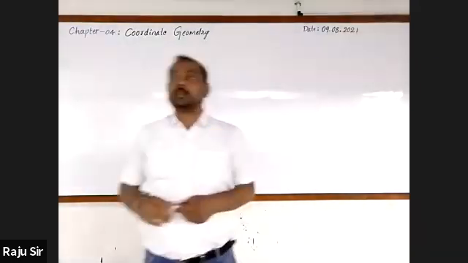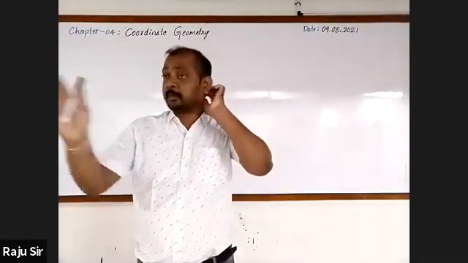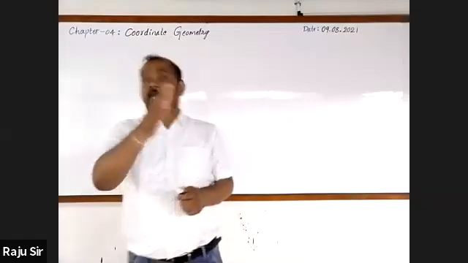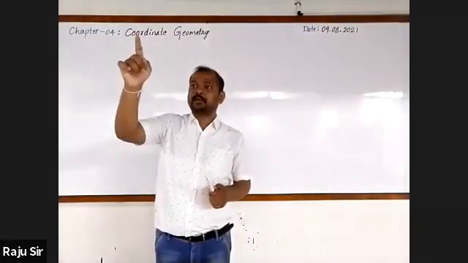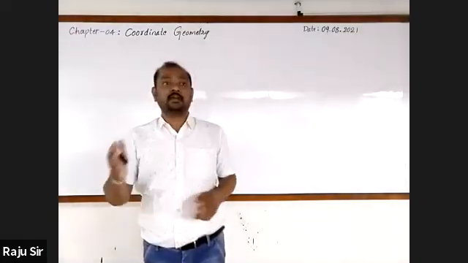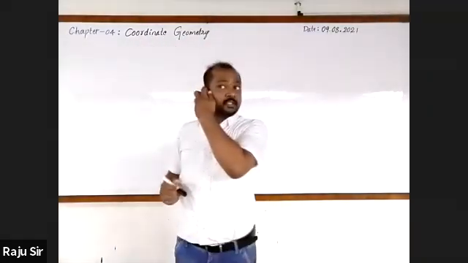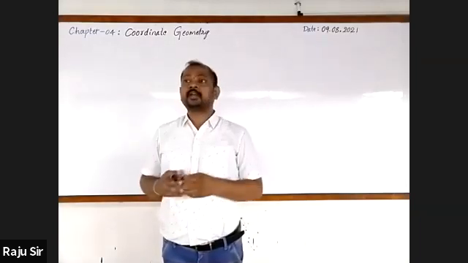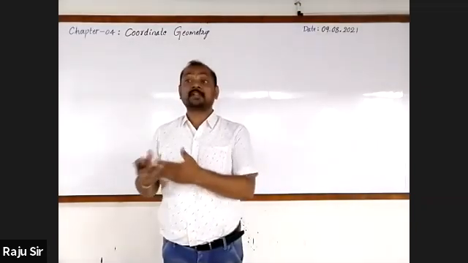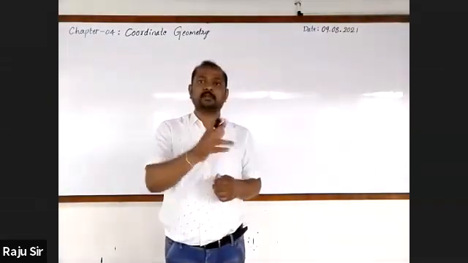Right? Next, what do you call the perpendicular distance from the given point to the y-axis? It is called abscissa, right? And the perpendicular distance from the given point to the x-axis is called ordinate. Vijayalakshmi, what is the order in which the coordinates of a point are to be marked? Yes, x comma y, or abscissa comma ordinate. First abscissa, second one is ordinate.